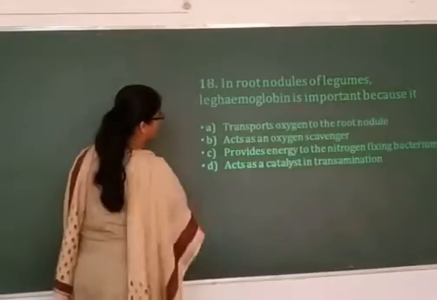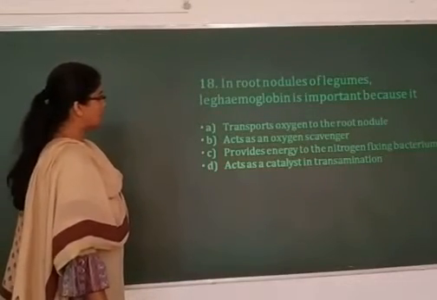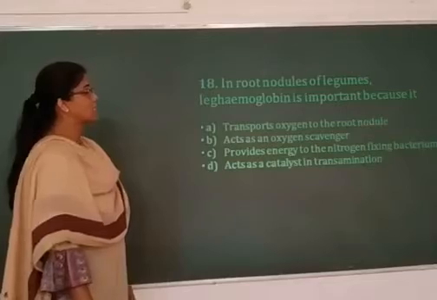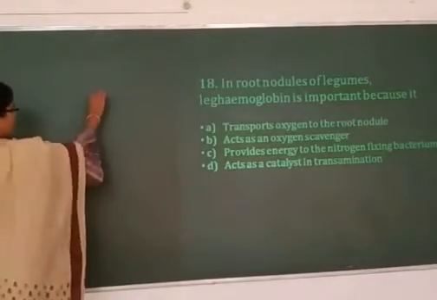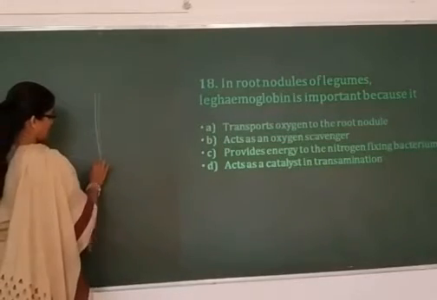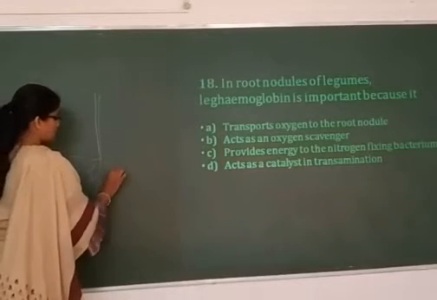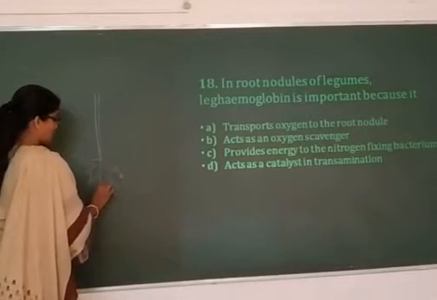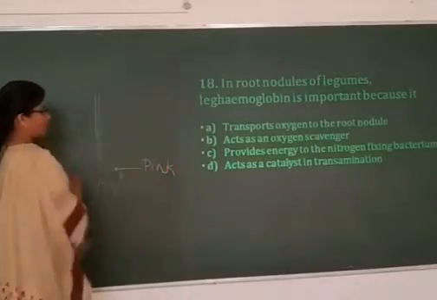Root nodules of legumes. In the root nodules of legumes, leghemoglobin is important because, right? If the root nodules of leguminous plants are observed carefully, they are usually pink in color.